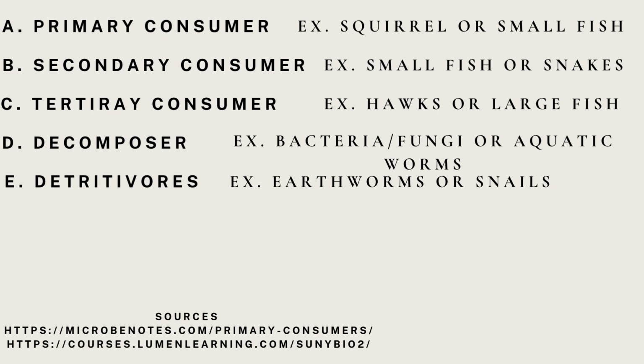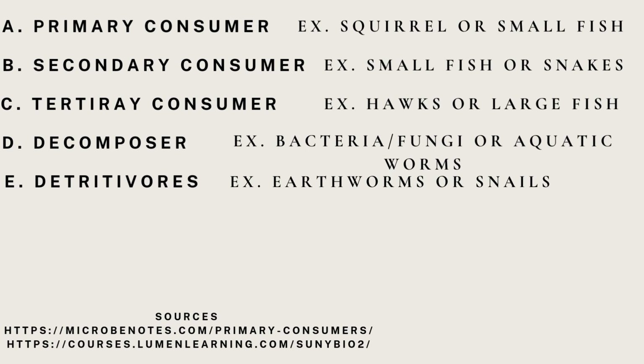Next, we're going to be talking about the tertiary consumers. The tertiary consumers are often predators. They'll feed on both the primary and secondary consumers. So usually they're at the top of the food chain, so they can either be carnivores or omnivores, but examples would include large birds such as hawks or large fish.